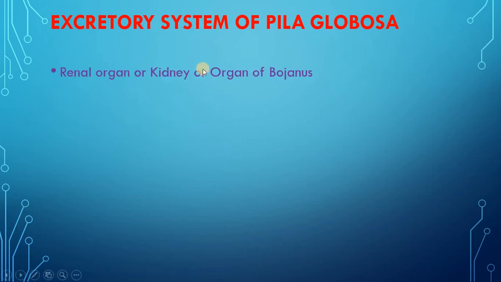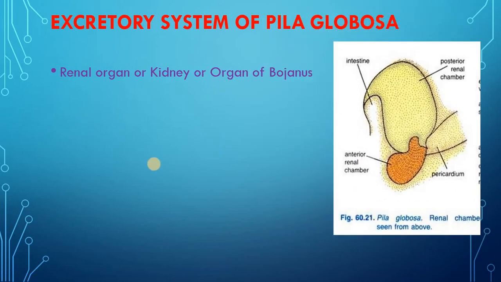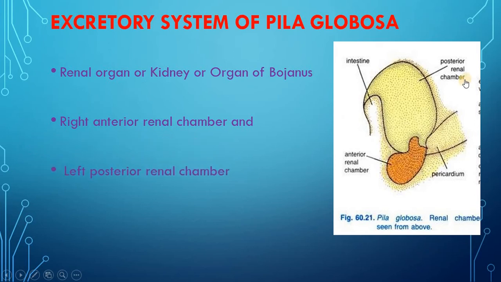So in the excretory system of Pila there is a renal organ or kidney, also known as the organ of Bojanus. It consists of two distinct chambers, that is the anterior renal chamber and the left posterior renal chamber.